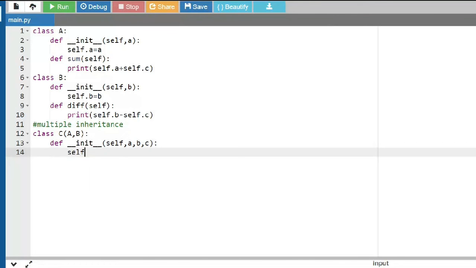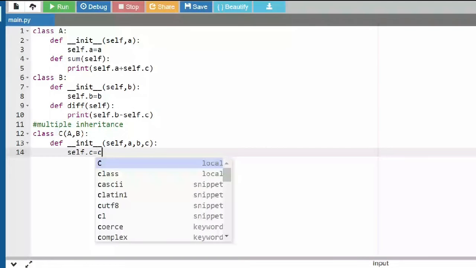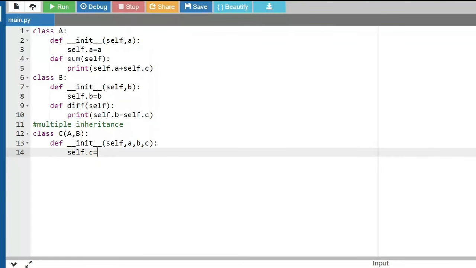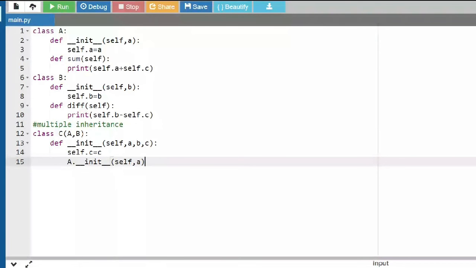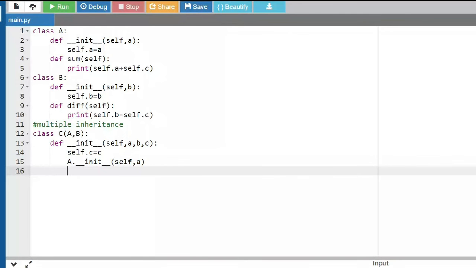Then I'm calling the parent init method, so I'm saying A.__init__(self, a). This is where I have called the parent class A. In a similar way, I'm calling the parent class B, wherein I'll be passing the b variable, B.__init__. So that's it in the init method.